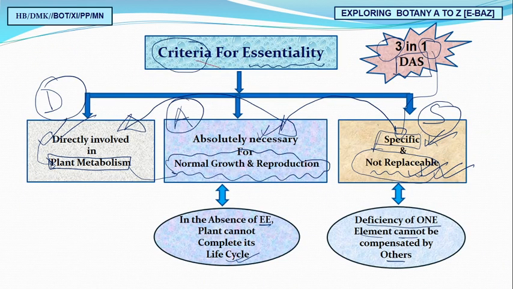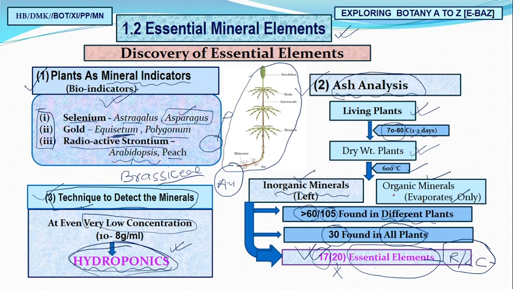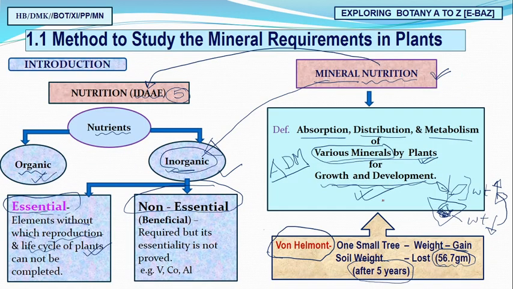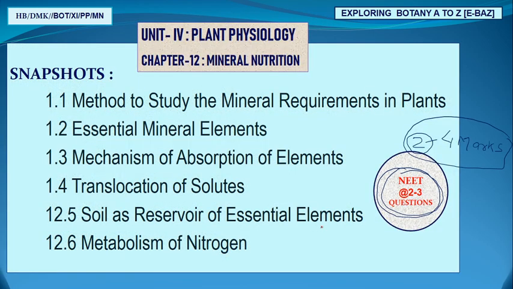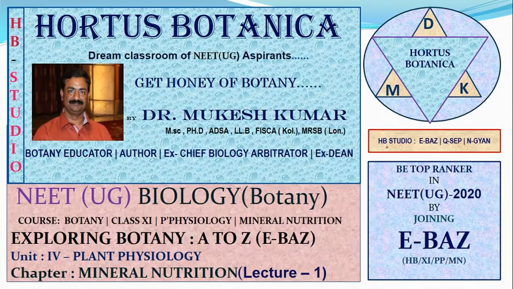Critical elements, as I told you, are directly involved in plant metabolism, absolutely essential for normal growth and reproduction, and specific and cannot be replaced. We studied how mineral nutrition was discovered, coming to notice first through Van Helmont, and the methods of studying mineral nutrients in plants and essential mineral nutrients up to hydroponics. Go through the NCERT and you will remember everything well.